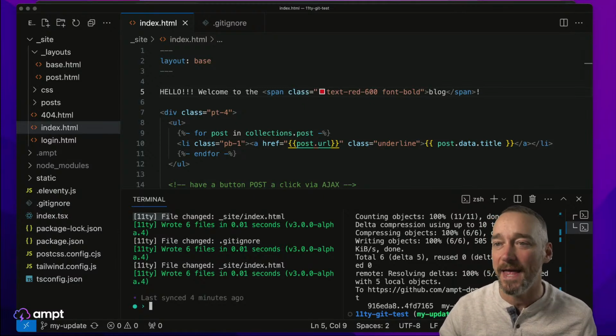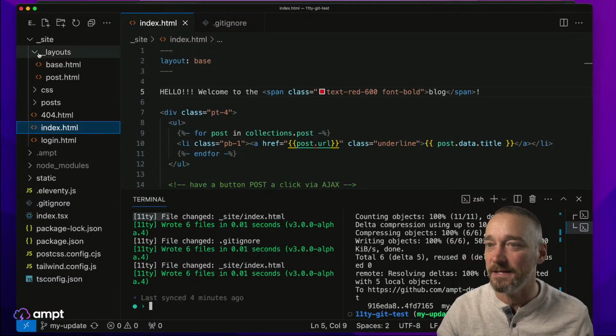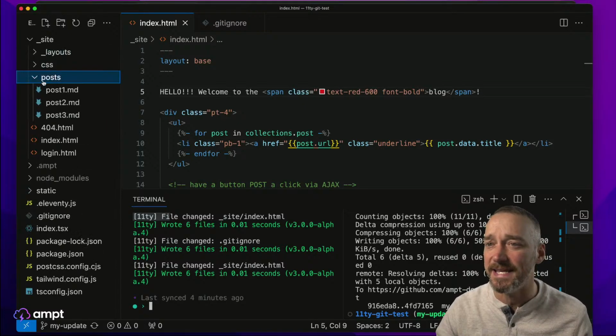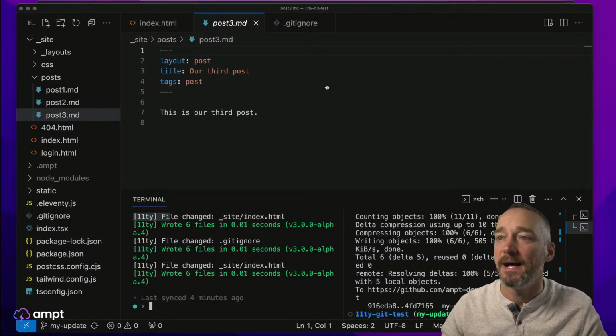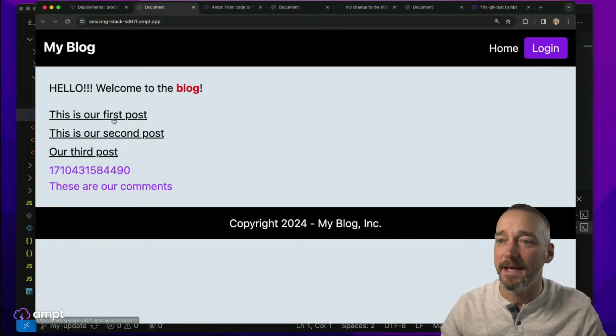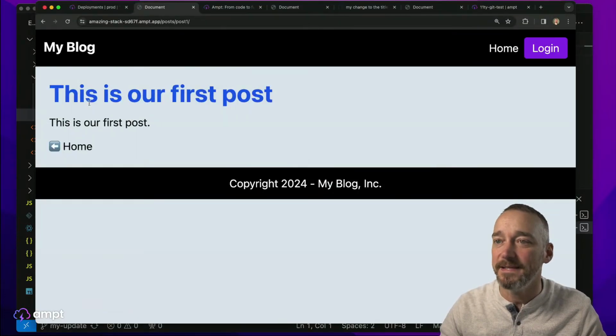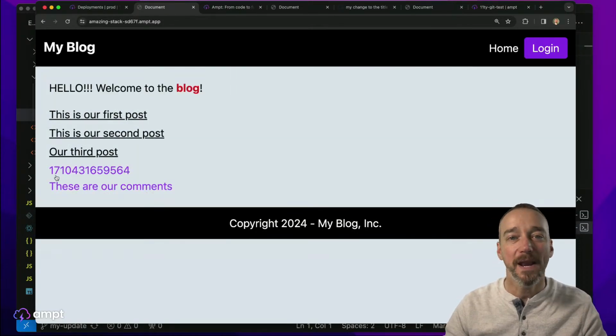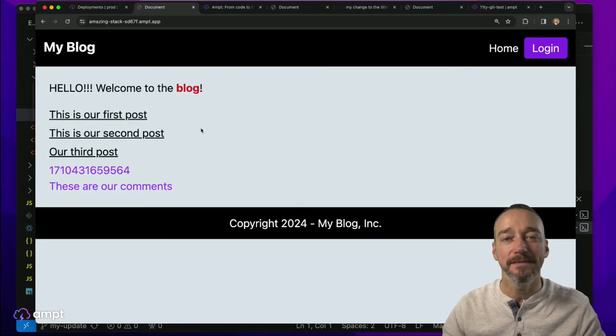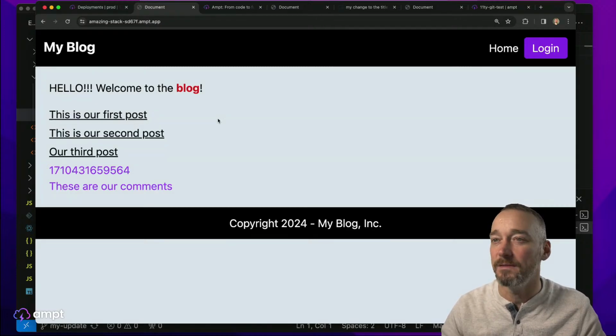So yes, the way that we've set this up over here is we've created these static posts, and we did post 1, post 2, post 3, right? Those will get generated over here as posts like this. And this all works fine, great. But what if we want to add some dynamic data? So let's do something dynamic.